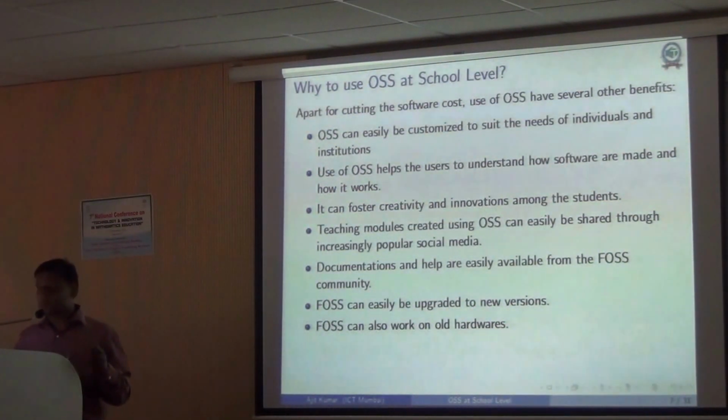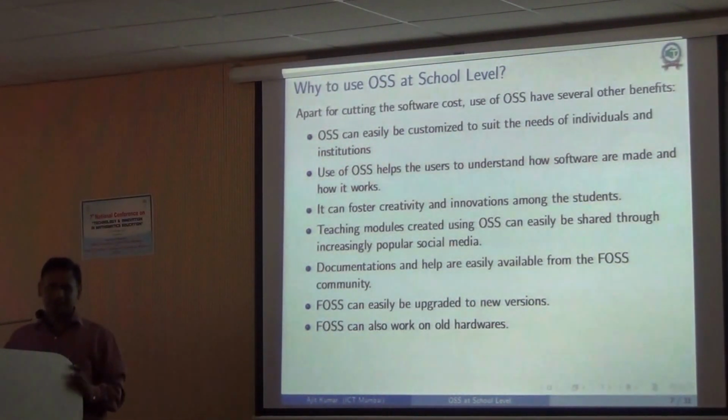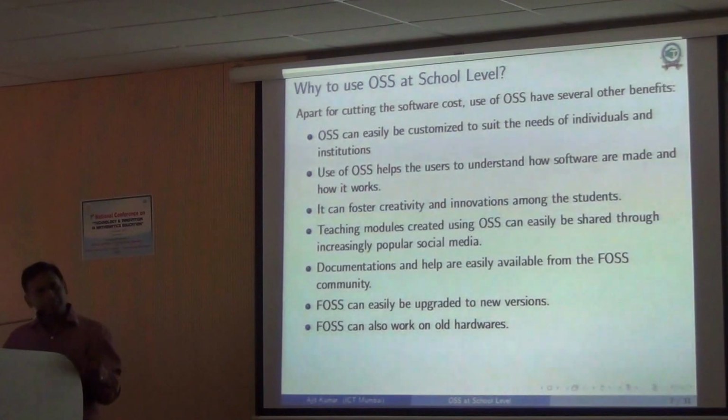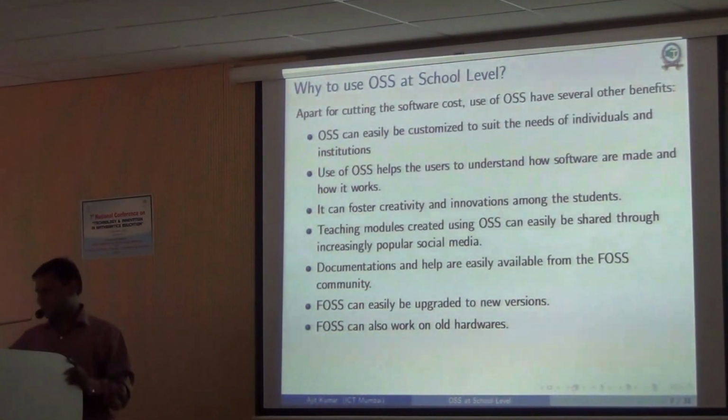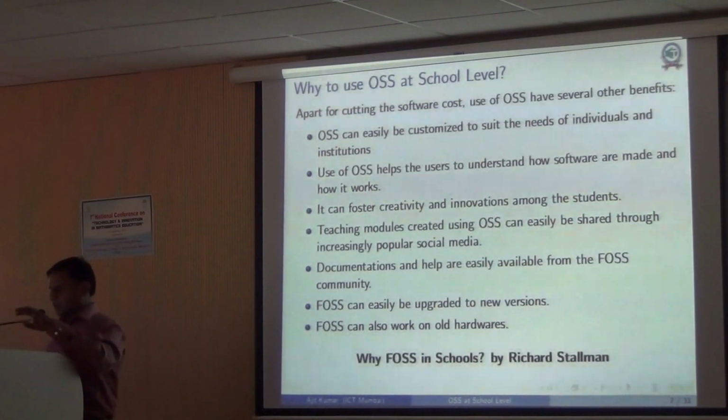And also most of this open source software can work on old hardware. That is also one of the advantages, because not all schools can buy new computers regularly. Many schools are given computers by some company, etc., that are donated, so they are old hardware. Right? Once you buy computers, for at least 5, 6, 7 years, usually nothing happens most often. But in that case, if you are using this open source software, those things will still continue to work. That is one advantage.